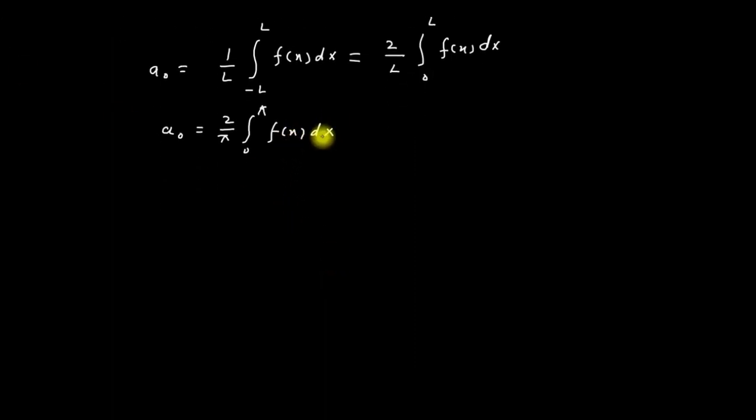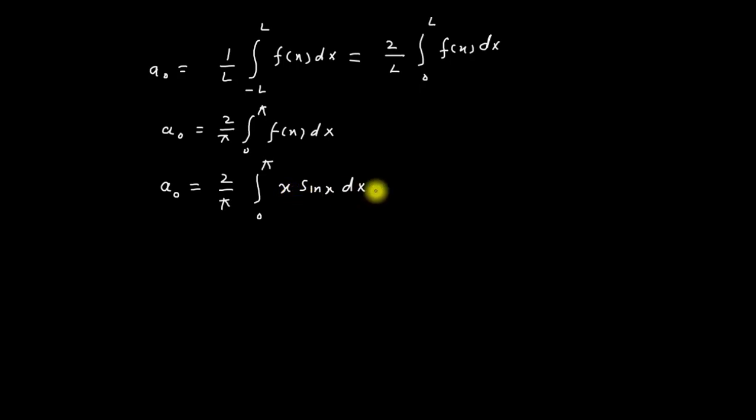Now, in this equation, I have to put the value of f of x. So a naught is equal to 2 divided by pi integration from 0 to pi, where f of x is equal to x sin x dx. Now I have to integrate this, and I will apply the product rule.